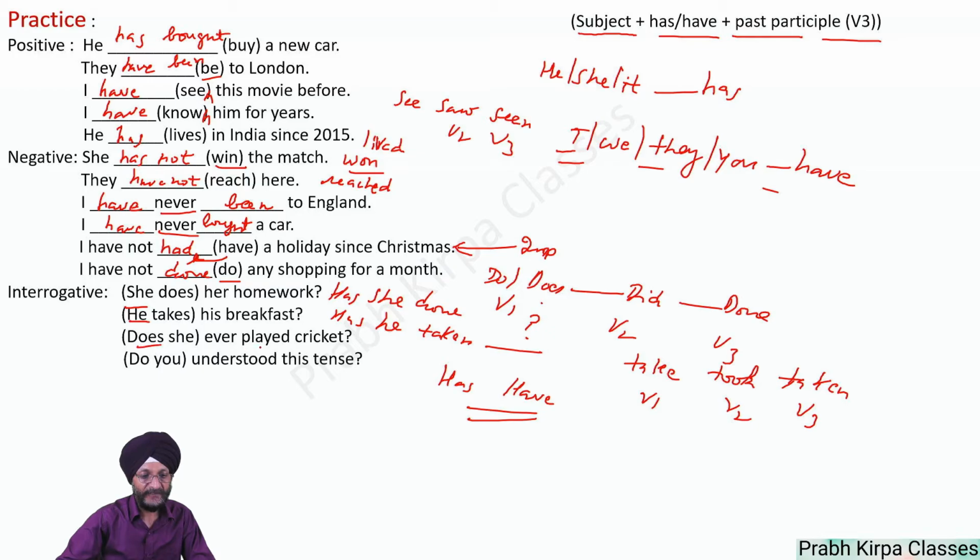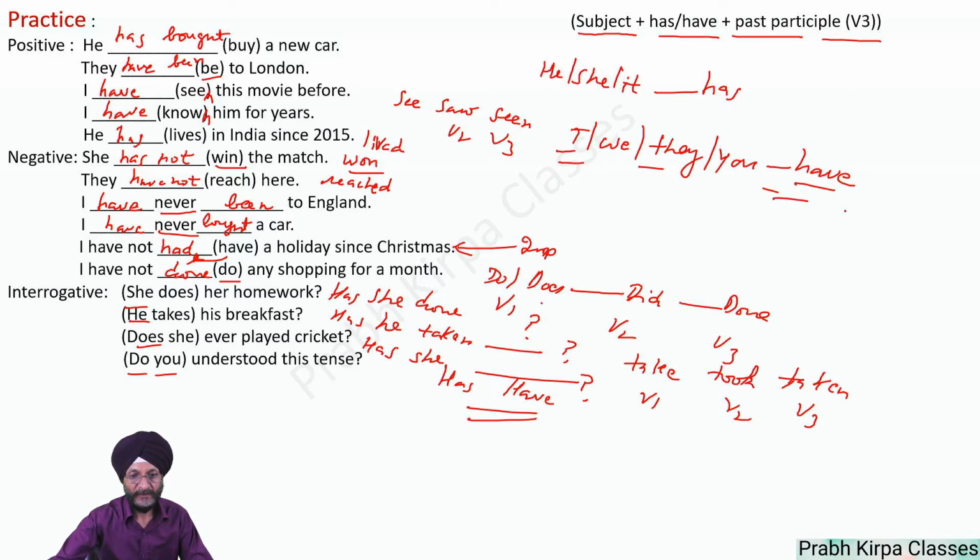Next, she ever played cricket. So here again we will start with has: has she ever played cricket? Then, you understood this lesson. Here we will start with have, as have is added with you. Have you understood this sentence? Okay.